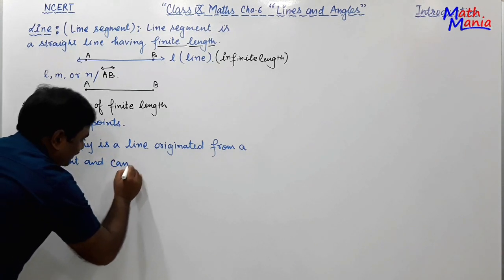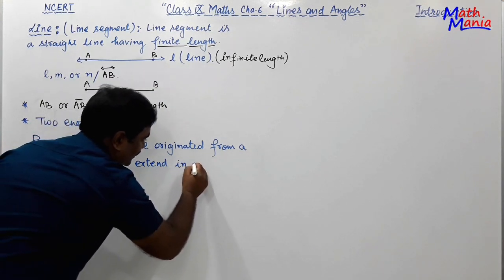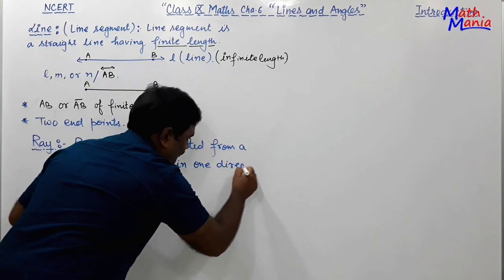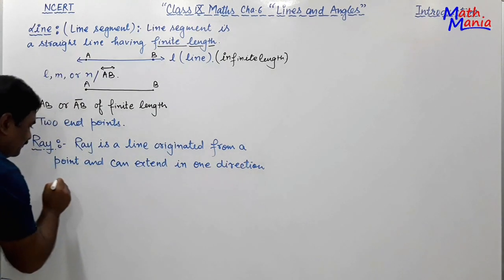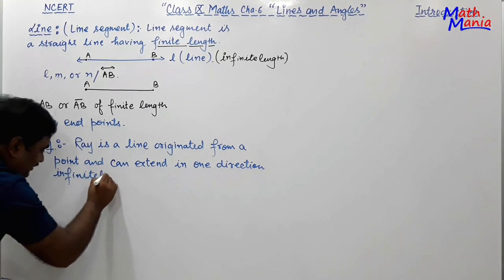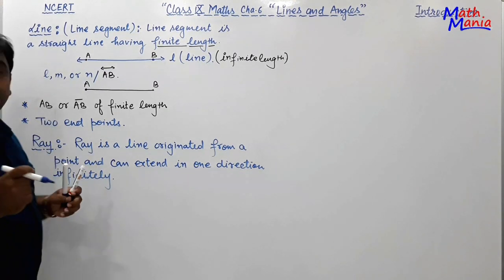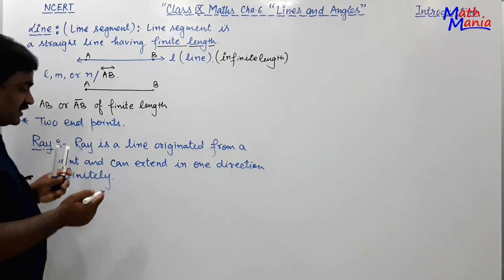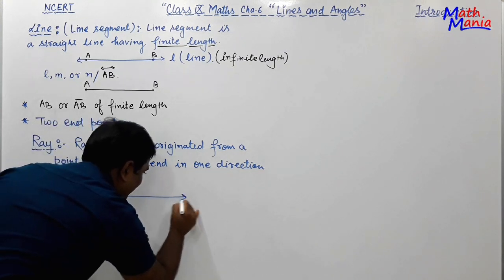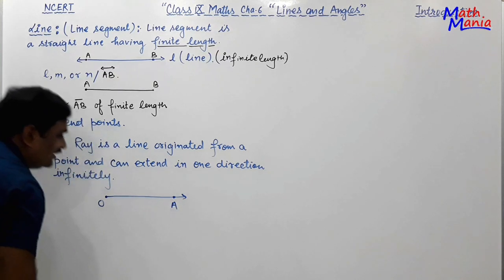Right, friends? So I think you got the meaning of a ray. A ray is originated from this point and it can extend in one direction infinitely.